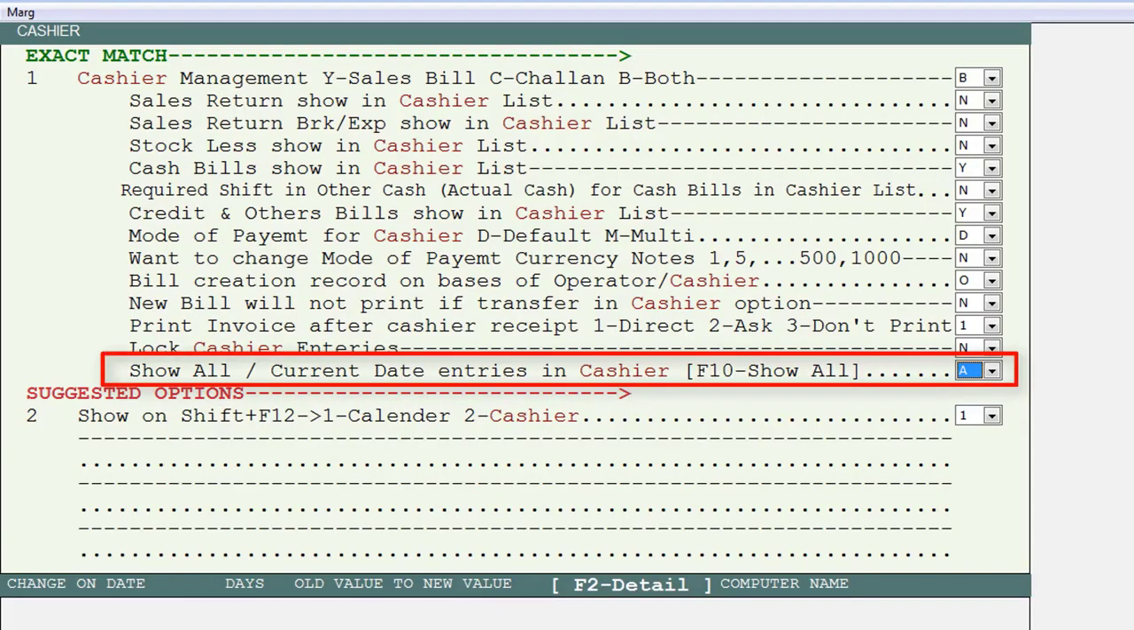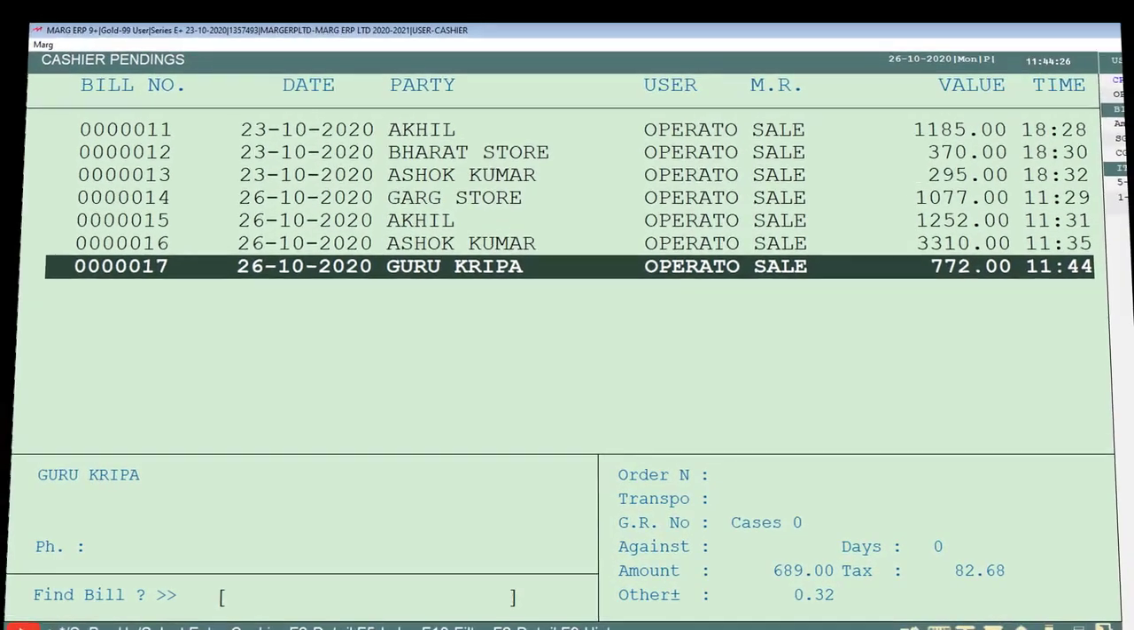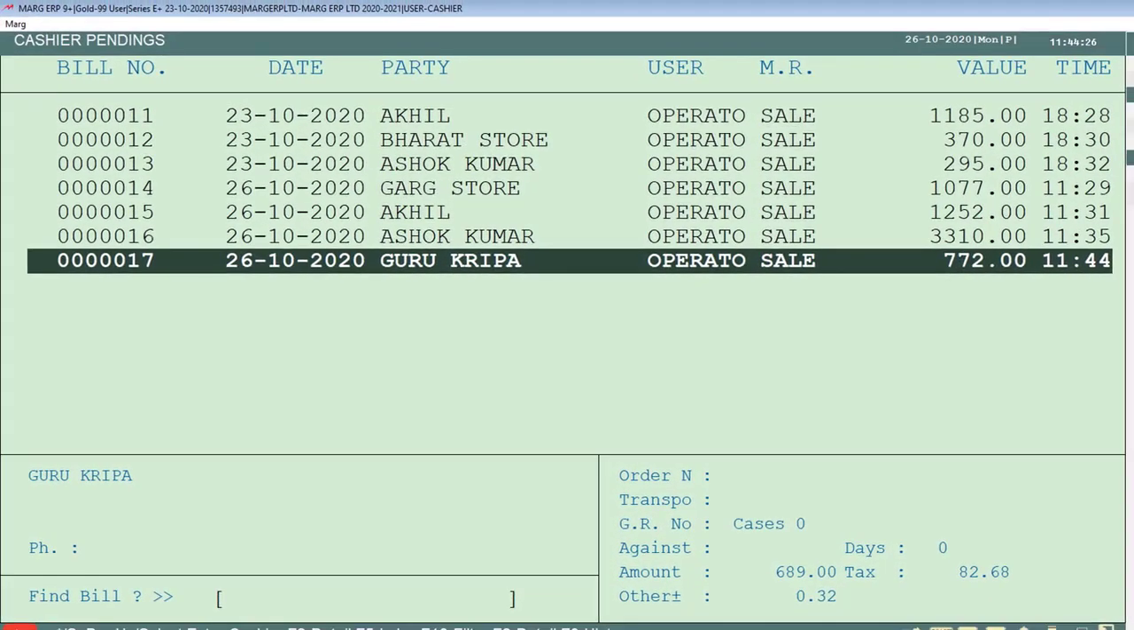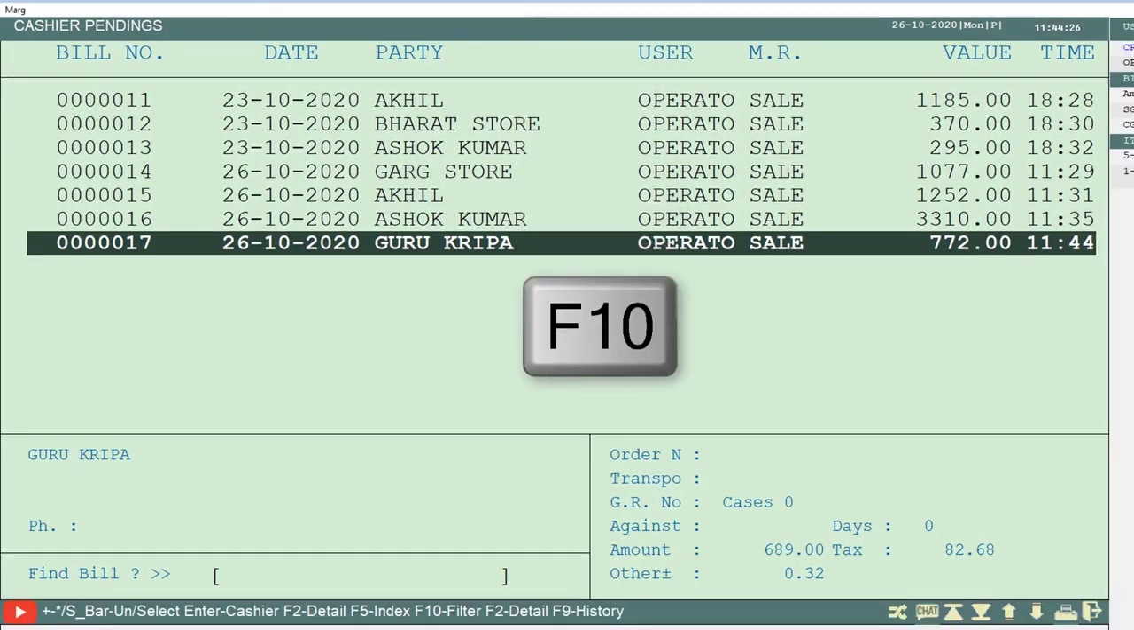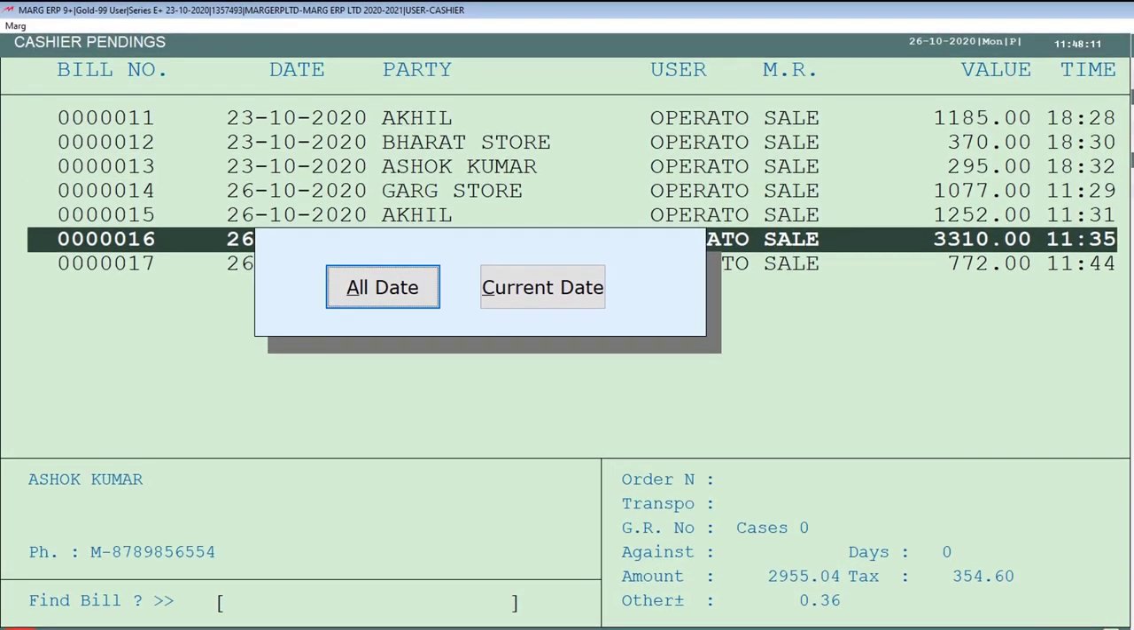Now, as we told you in the control room, you can set whether you want to see only the current date bills on the cashier pendings window or the bills of all the dates whose payment has not been done. For that, we will press the F10 key on this cashier pendings window. Now the all date and current date tabs will open. You can set here accordingly what you want to see on this cashier window.